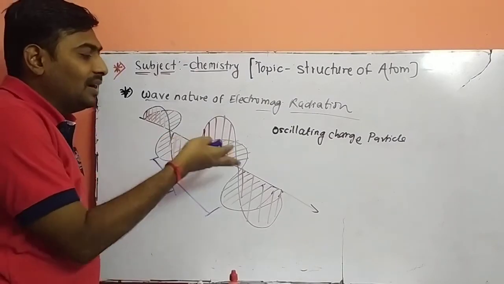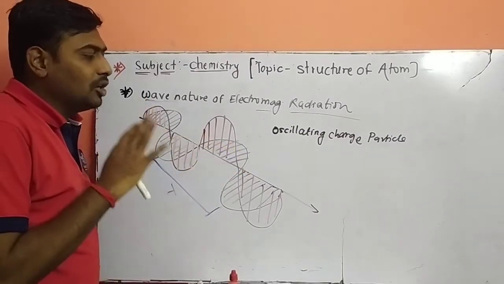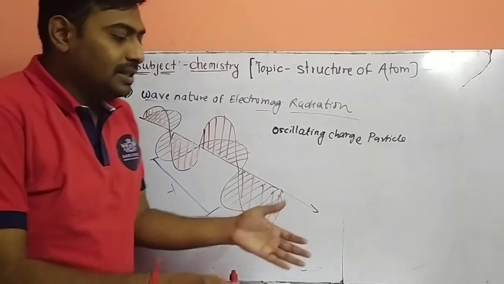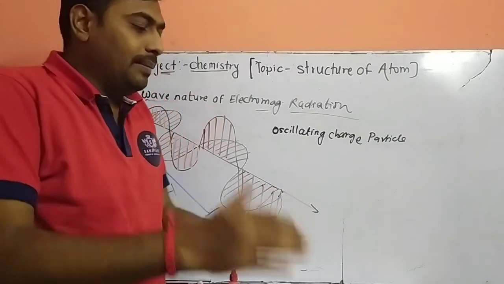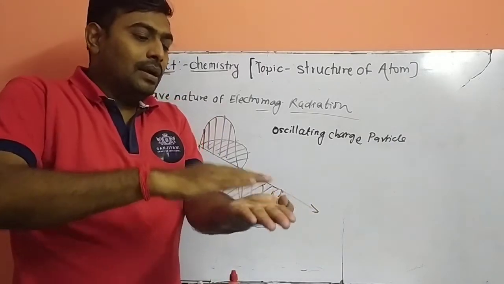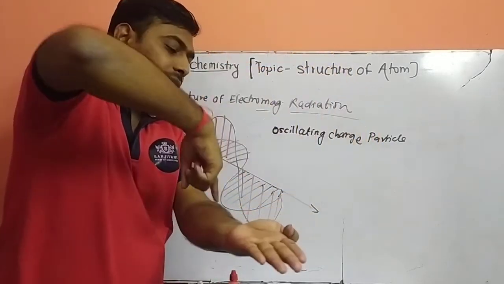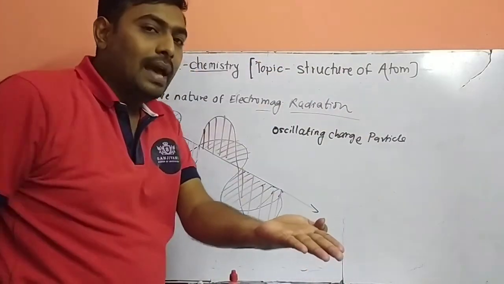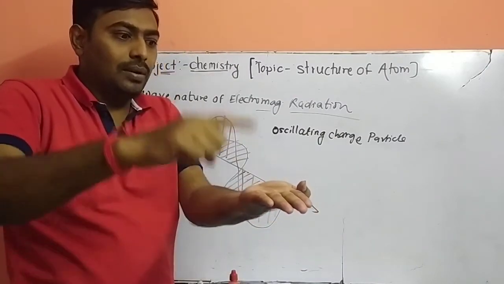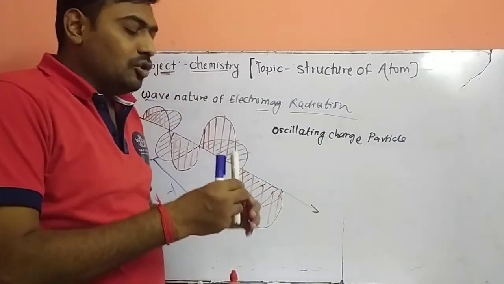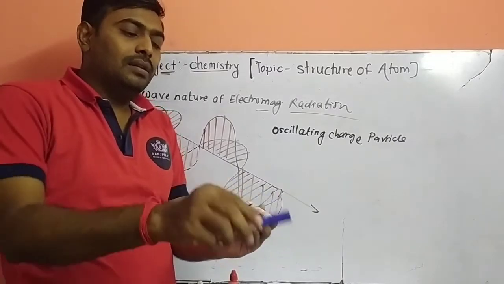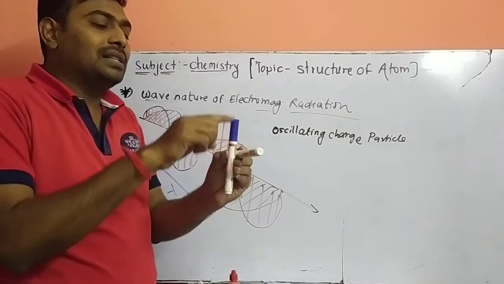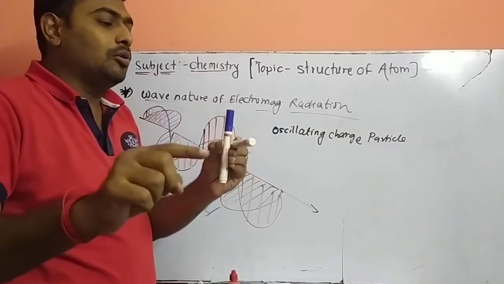So the electric and magnetic fields are given in this figure. It is a three-dimensional diagram drawn on the 2D board. If this is your plane, at the same time one wave will be passing in this plane. One electric wave will pass in this direction, and one wave will pass in the other. This is one plane of the electric field, and this is the plane of the magnetic field. The magnetic field passes perpendicular to the electric field.